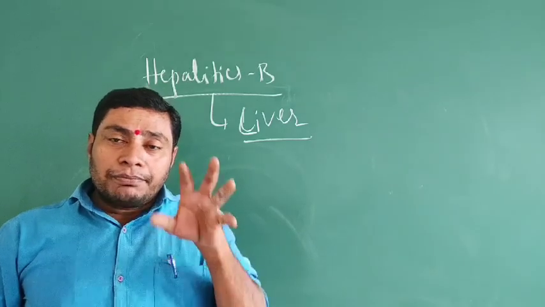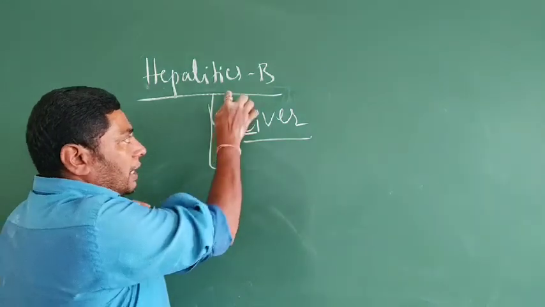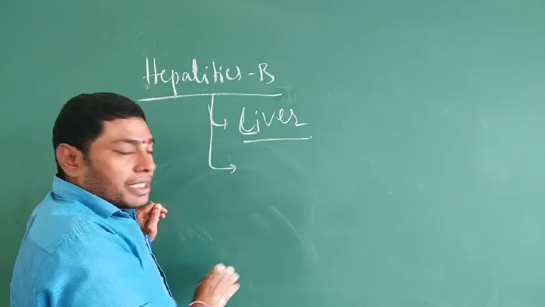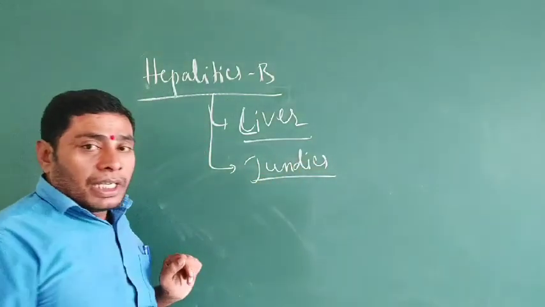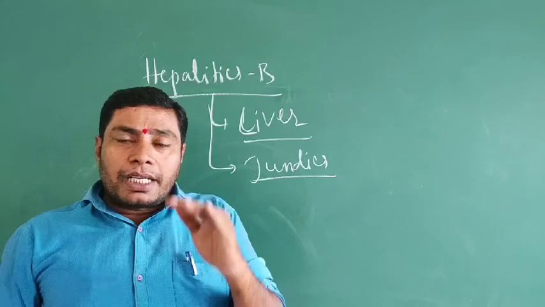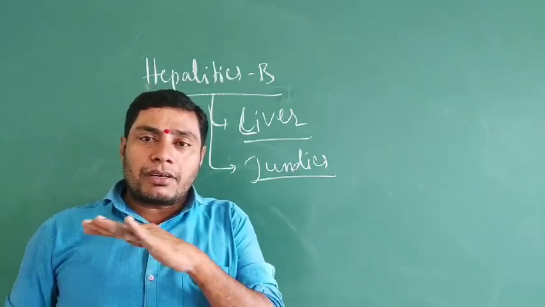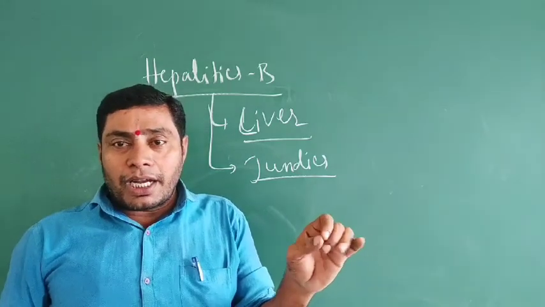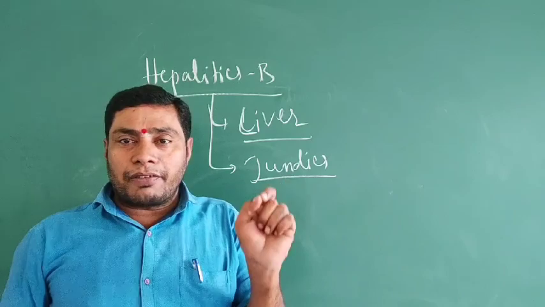In the primary stage, the hepatitis B virus causes jaundice. In jaundice, the hemoglobin percentage will be decreased. It cannot transport adequate gases, it cannot exchange gases adequately.